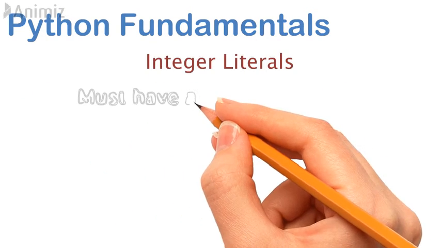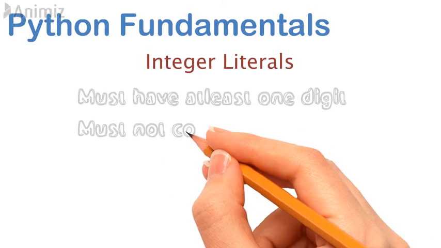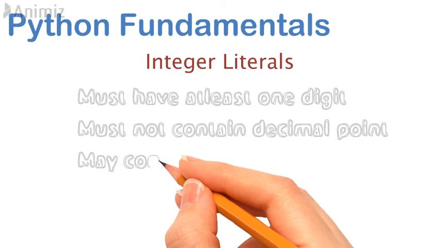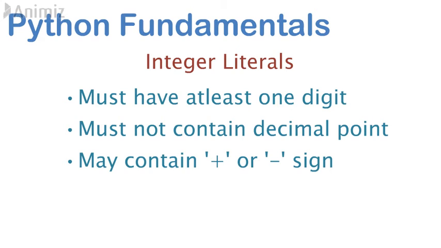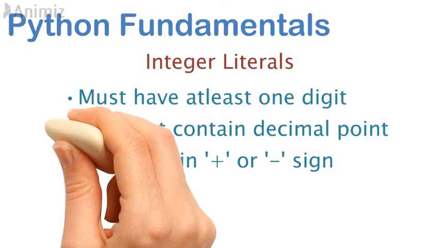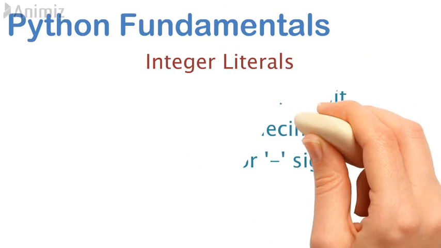An integer literal must contain at least one digit and must not contain any decimal point. At the same time, it may have a plus or minus sign at the beginning of it. These are the important points you have to remember for integer literal.